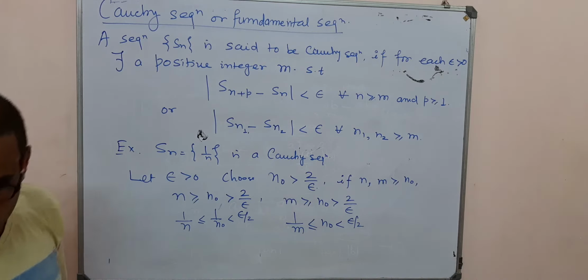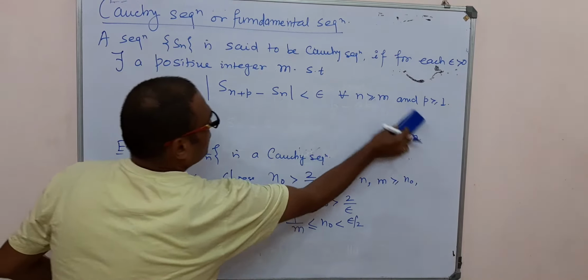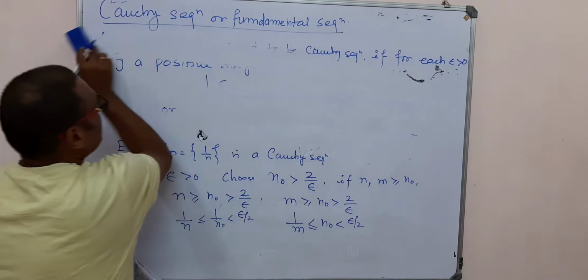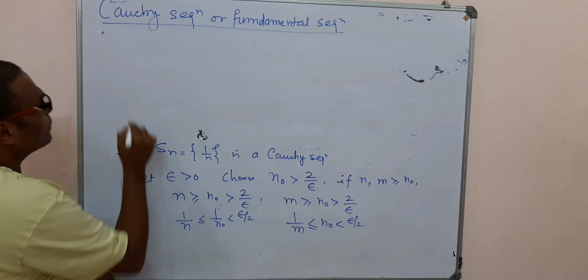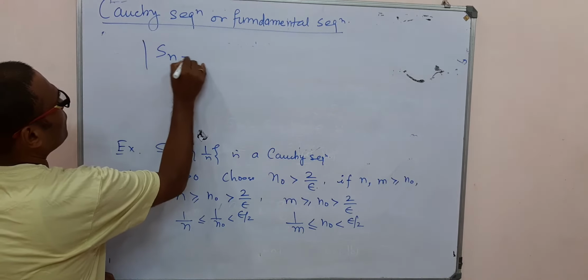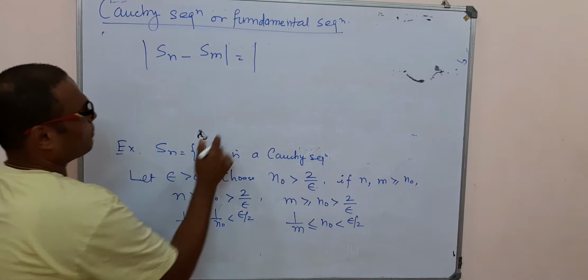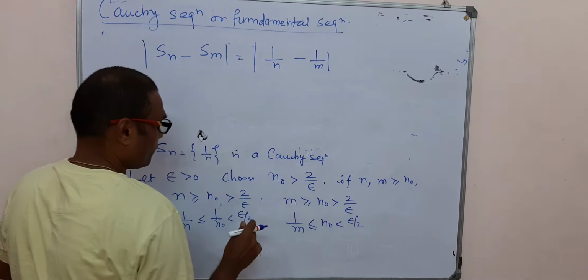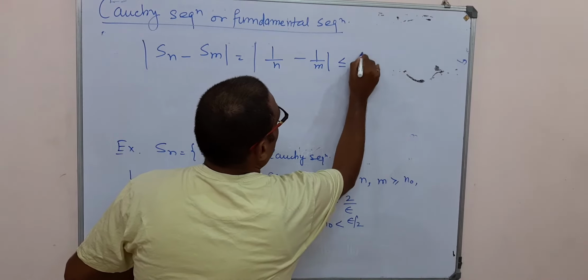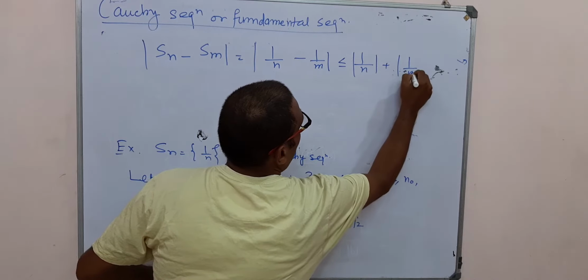Now we apply the definition of the Cauchy sequence. The difference between the two terms, Sn minus Sm, is 1 by n minus 1 upon m, which is less than or equal to 1 upon n plus 1 upon m.